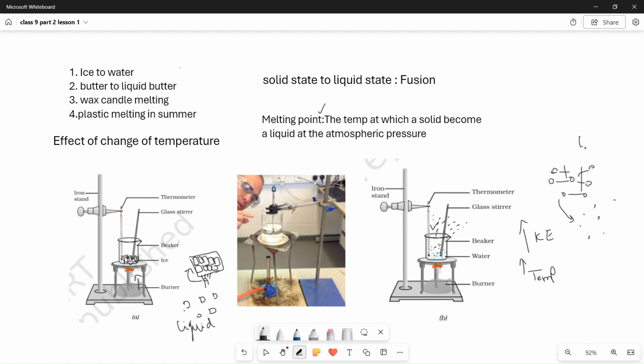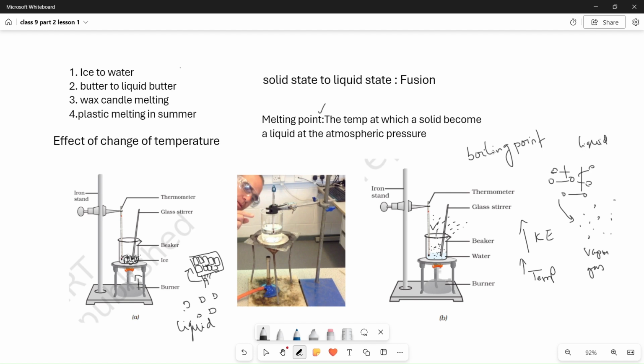When you are continuously heating, it absorbs heat energy, and that heat energy is so much that the bonds between the particles break and they become a vapor, that is, a gas. The temperature at which this process starts is called the boiling point.